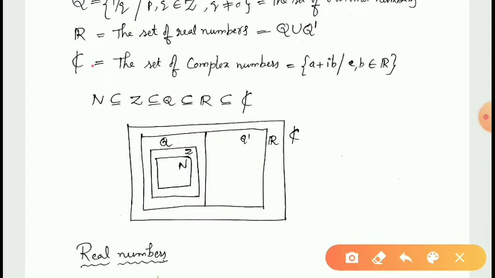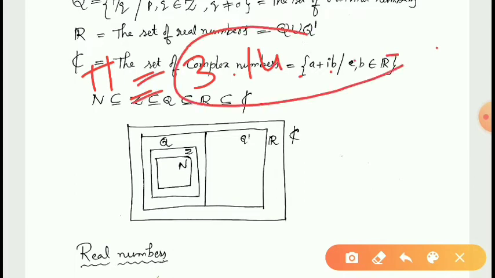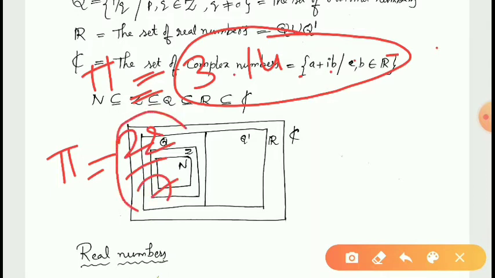What is the value of pi? Pi is equal to 3.14, and so on. Actually, the value of pi is a non-terminating, non-recurring decimal. Therefore, pi is an irrational number. Generally we write pi is equal to 22 by 7. Actually, 22 by 7 is not the exact value of pi.